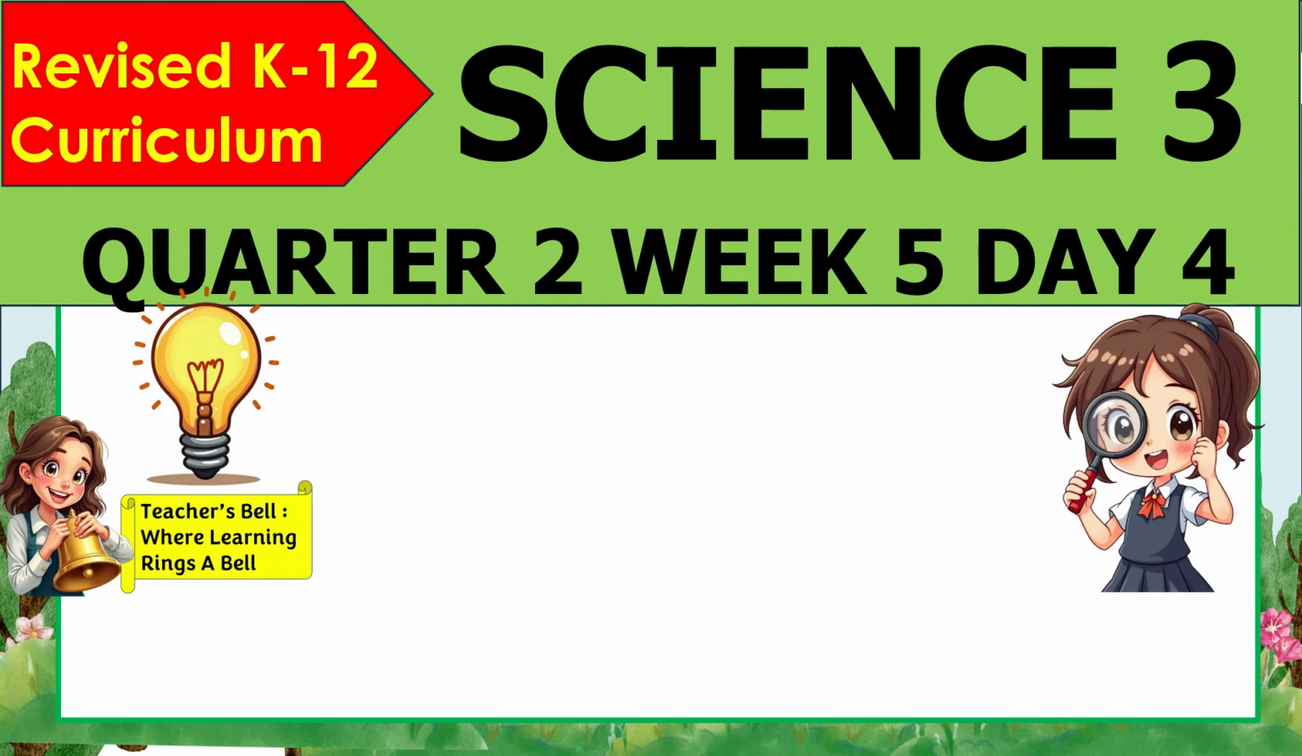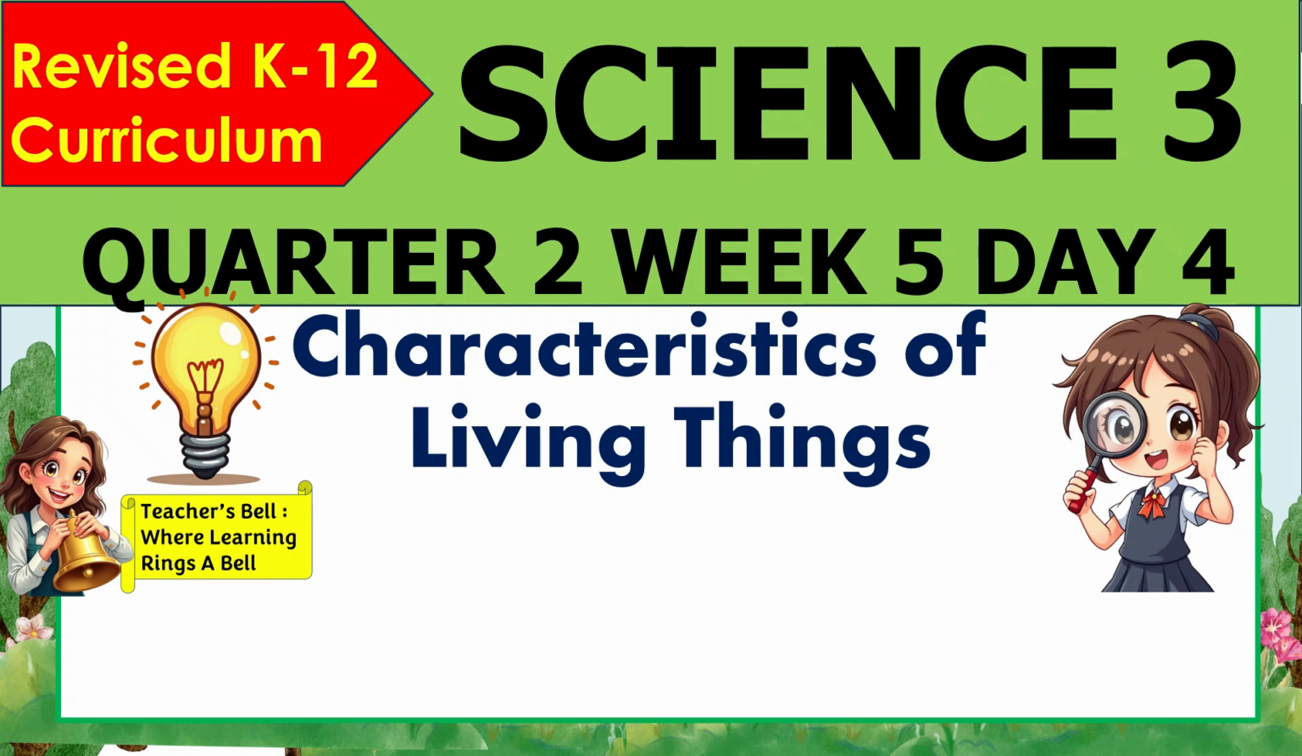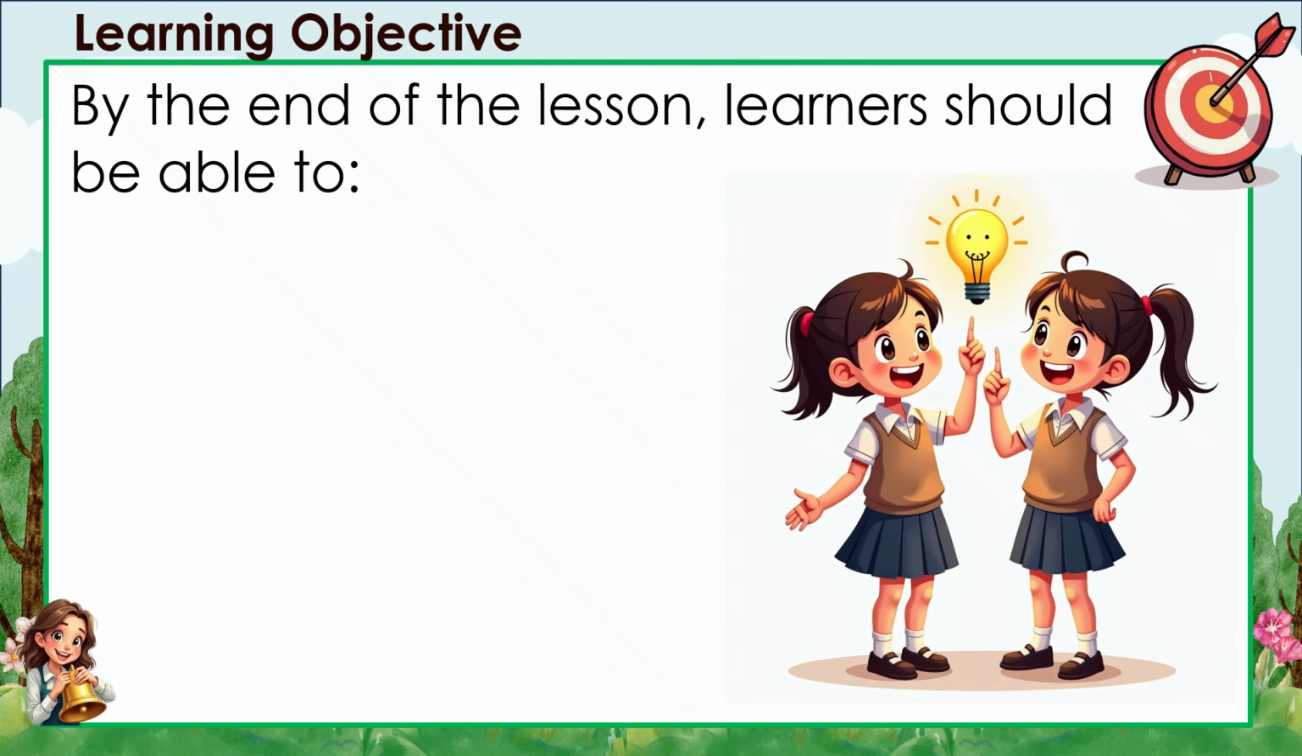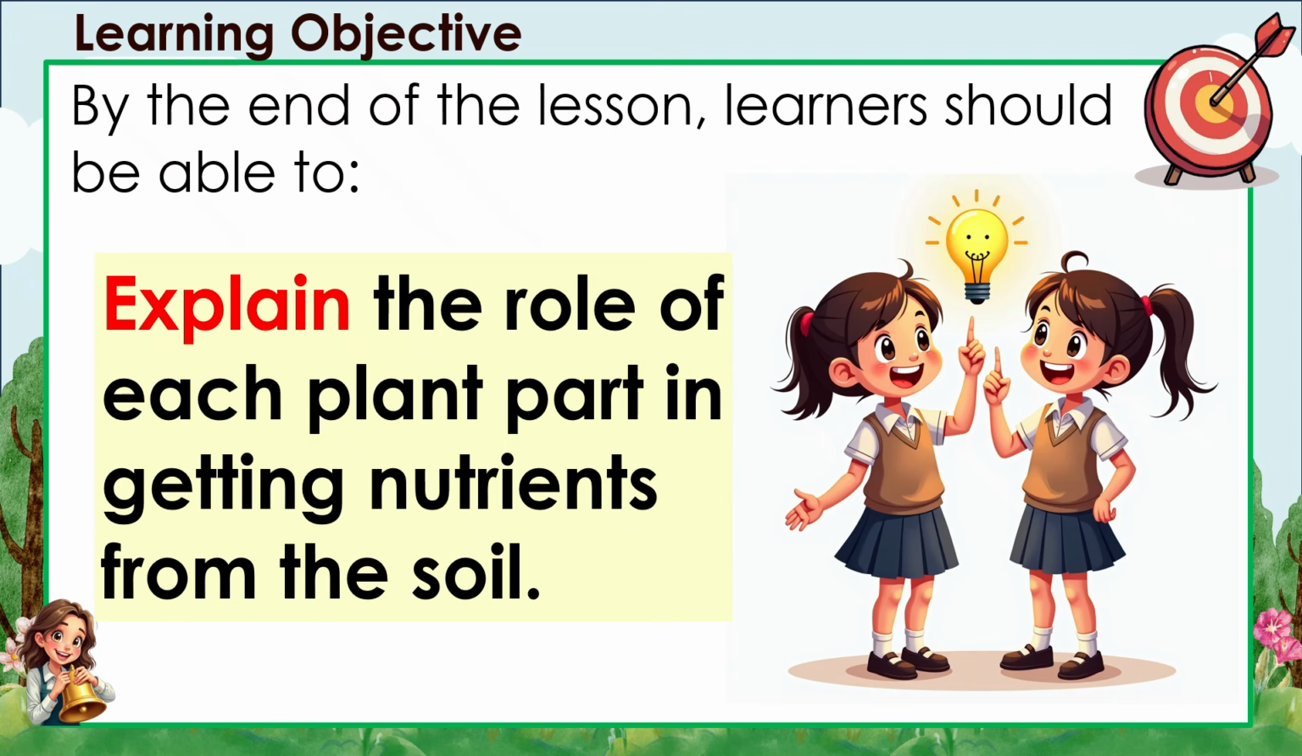Good day, everyone! Welcome to Science 3 Revised K-12 Curriculum, Quarter 2, Week 5, Day 4. Characteristics of living things. How plants get nutrients from the soil. Learning objective. By the end of the lesson, learners should be able to explain the role of each plant part in getting nutrients from the soil.